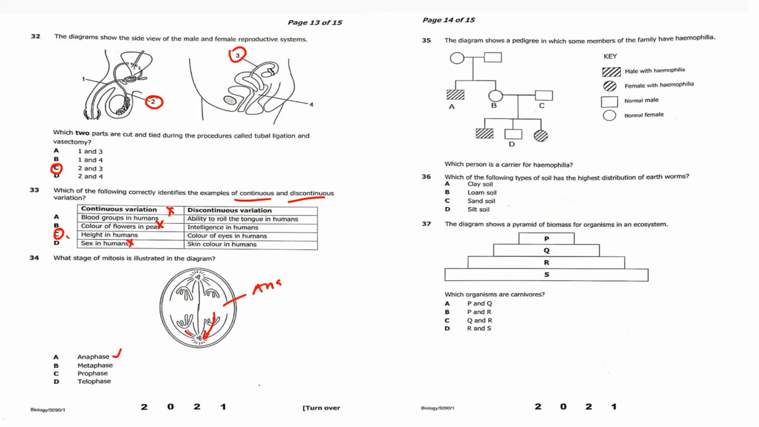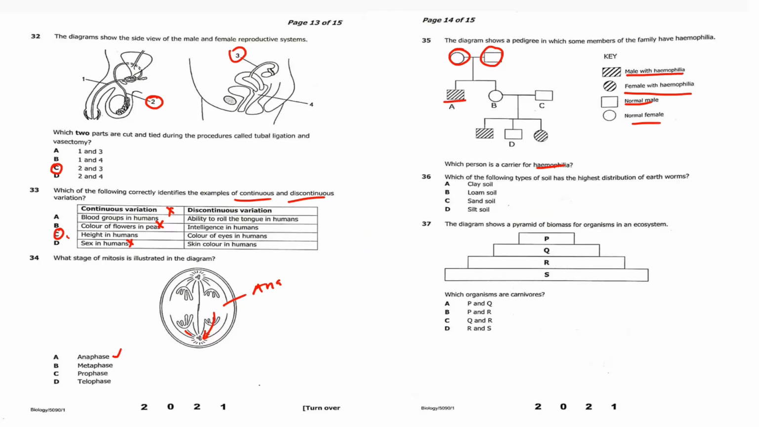Question 35, the diagram below shows a pedigree in which members of the family have hemophilia. The key, very important: the shaded one is male hemophilic, then female hemophilic, then normal male, normal female. Then what is the question? Which person is a carrier for hemophilia? Look at A, B, C. Which one is the carrier of hemophilia?